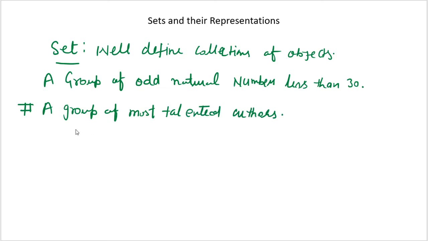Here we all will not agree with this. If I say Premchand was a good author, someone will say no, Premchand was not a good author. I can say Rabindranath Tagore.